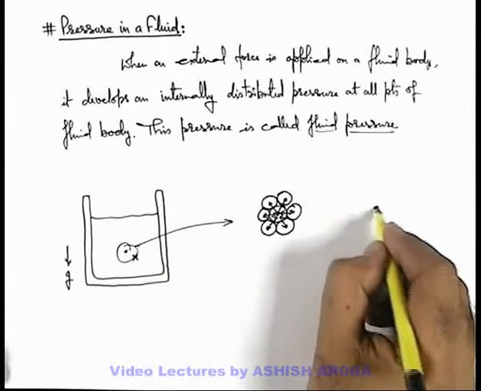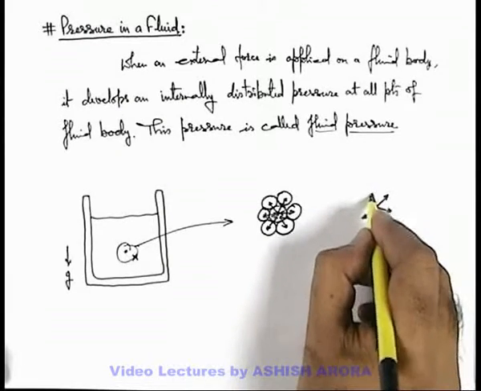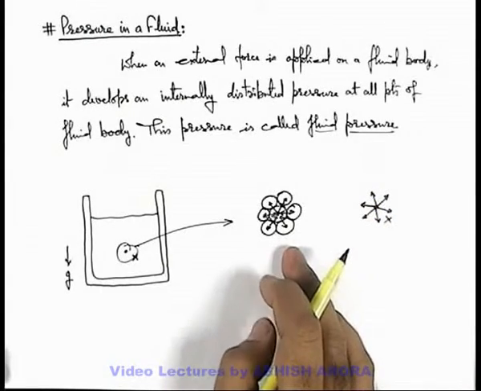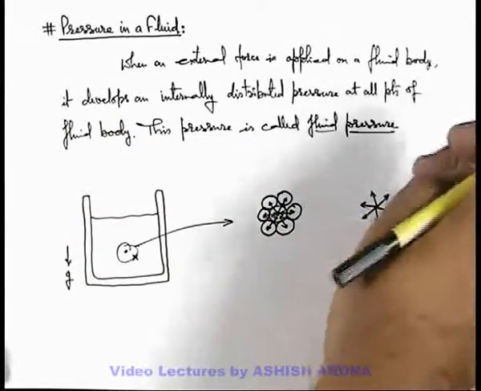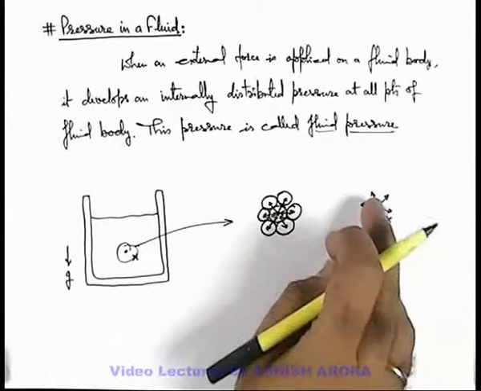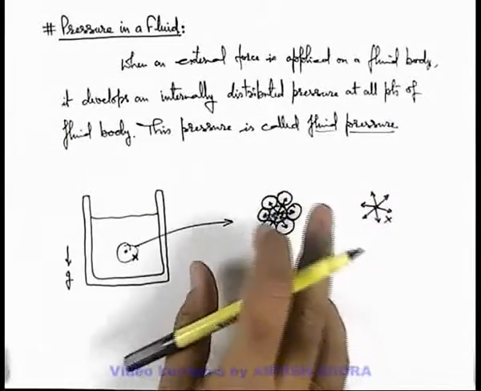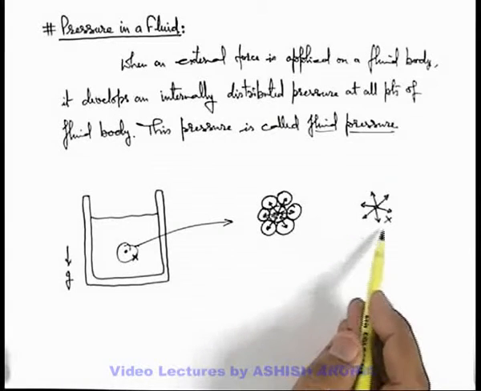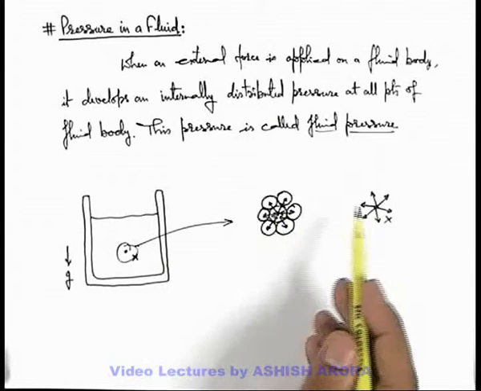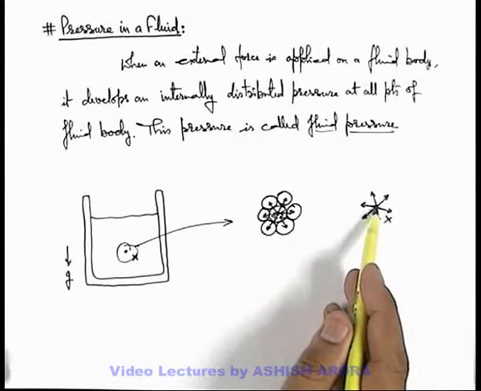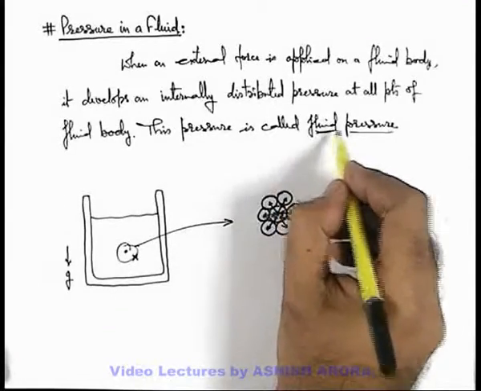So if we talk about the point x, at every point it'll be experiencing a compressive force from the other side of particles, like the particles on this side will push x in this direction, and those particles which are here will push x in this direction. So at every point, similar to x, the points will feel a compressive force in inward direction. Here we can say that the resultant force on point x due to all these contact forces by surrounding particles will be zero, but the point x will be experiencing an inward compressive pressure. This pressure we call fluid pressure.